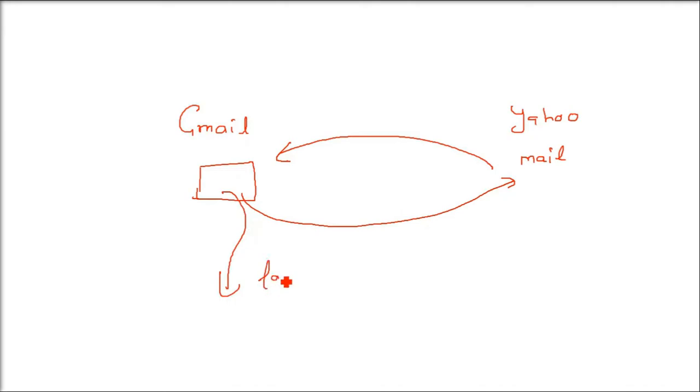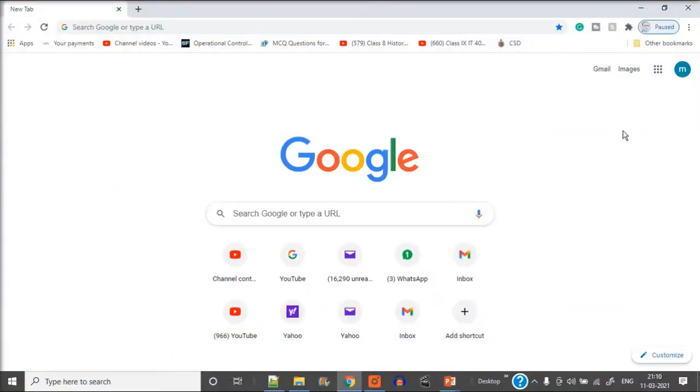Now we will forward it also. The same mail which we got from Yahoo, we will forward it to multiple recipients. This also we'll see. So see, what we are going to do here is, we are going to send the email, receive the email and forward the email.